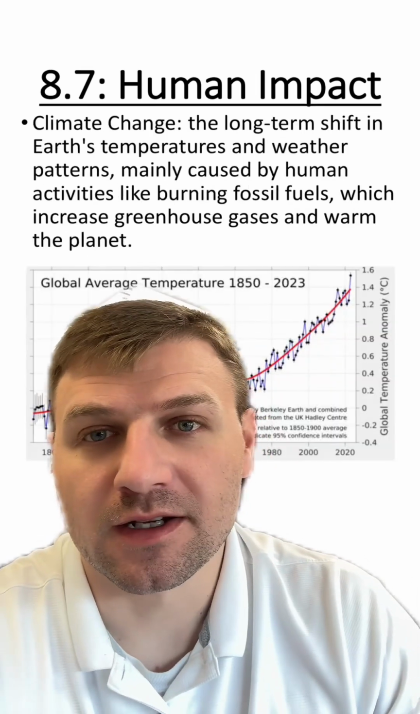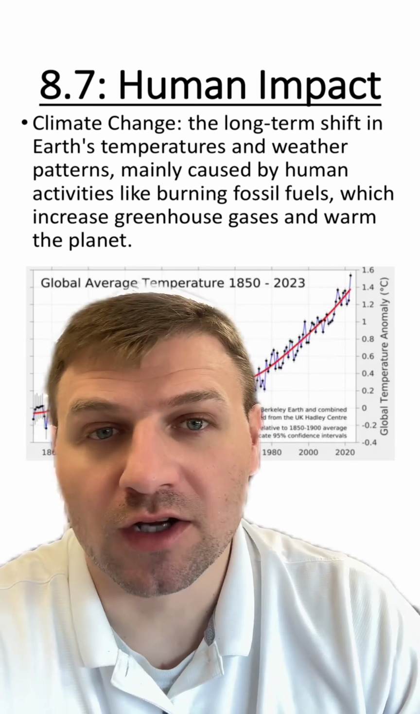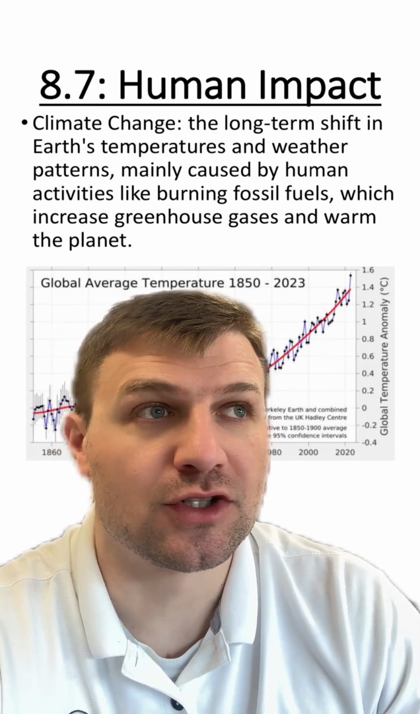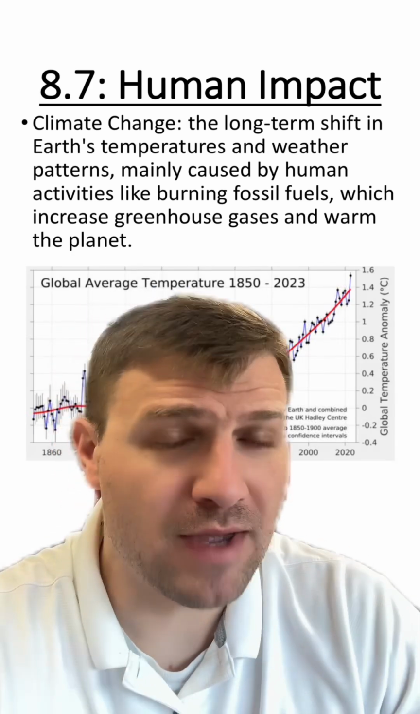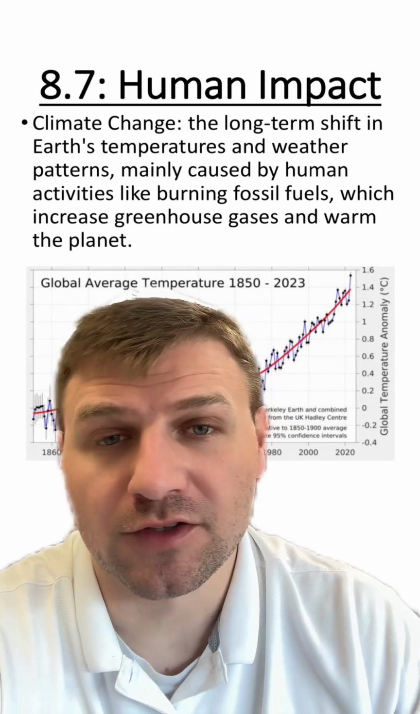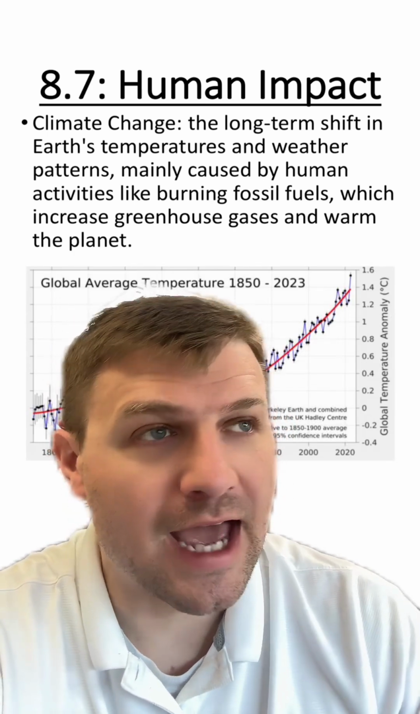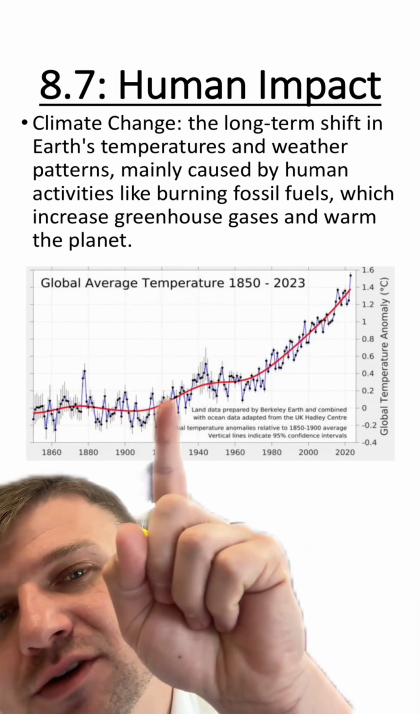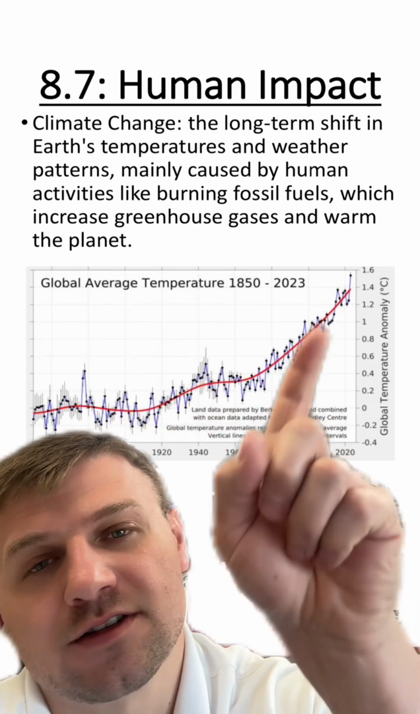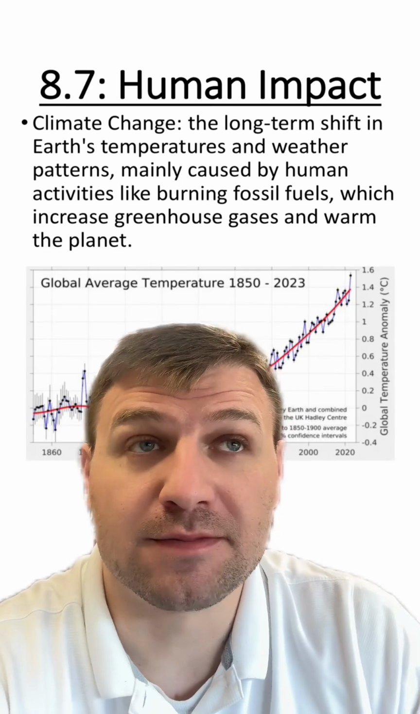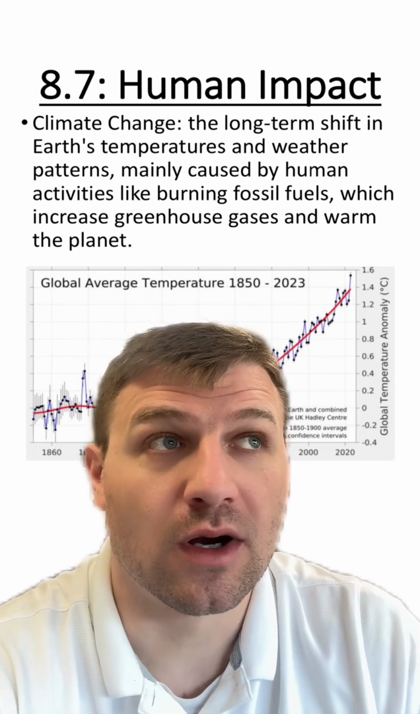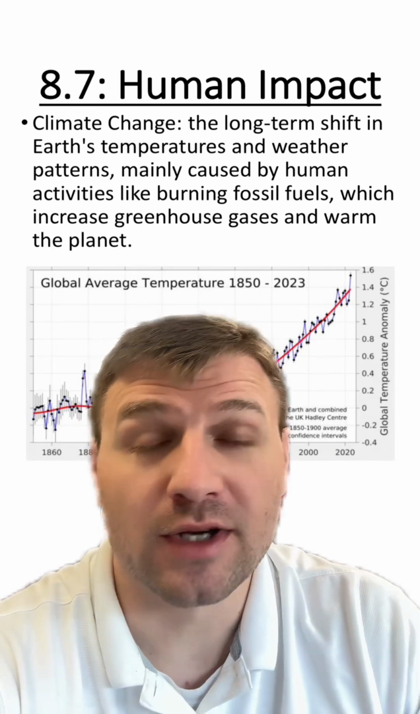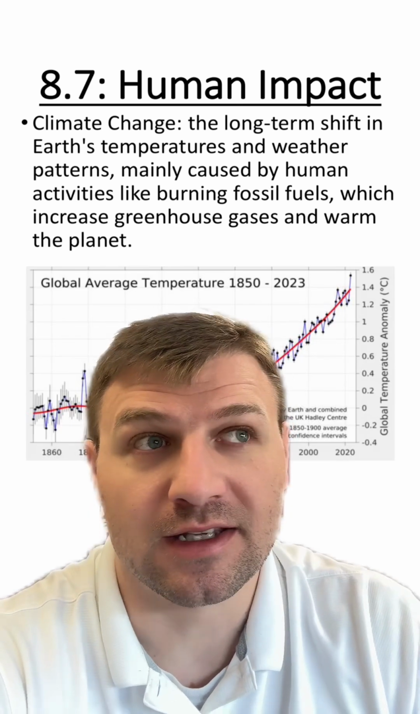The next topic here is climate change, and this is obviously the long-term shifts in the Earth's temperature due to human activity. This is mainly caused by us burning fossil fuels, but it's also caused by other aspects of our daily lives. You can see in this graph that the temperature has been increasing over the past 200 years. The reason behind this temperature increase is because all of the carbon dioxide that we're adding to the atmosphere is a greenhouse gas, and it's just trapping the heat in our Earth.